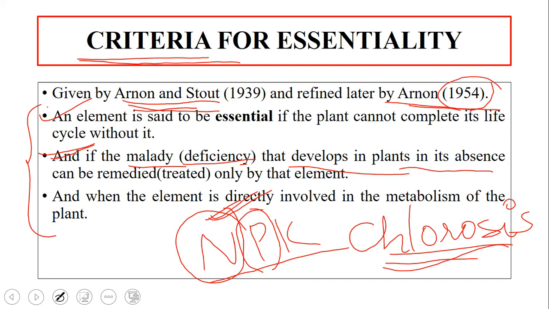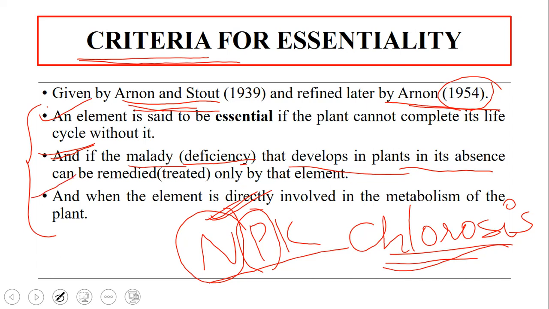The role of nitrogen cannot be taken by any other element. Since nitrogen is involved in chlorophyll synthesis, only nitrogen has the capacity to produce chlorophyll. We cannot supply phosphorus in place of nitrogen if we have a deficiency of nitrogen in the plant. So if the deficiency of nitrogen is there, it has to be corrected only by supplying nitrogen and not by phosphorus.